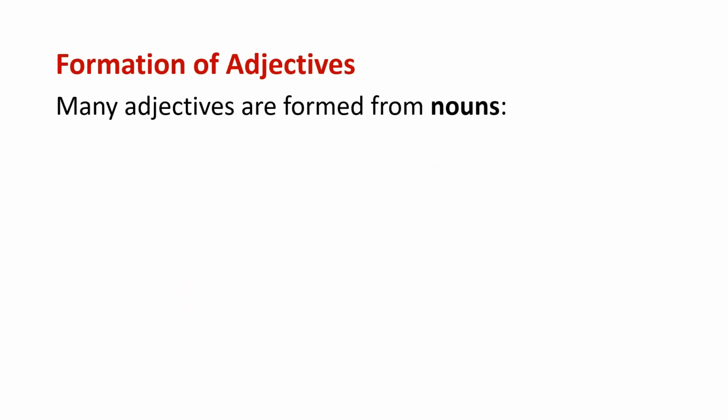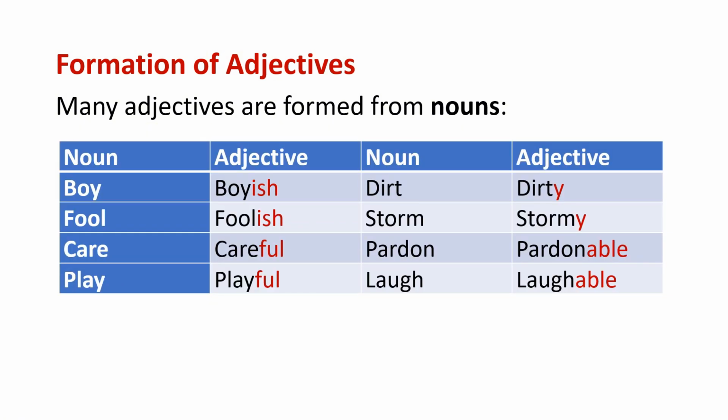Many adjectives are formed from nouns. For example, boy. Boy is a noun. Boy, boyish. We simply add ish. It's called a suffix. Okay? So ish is added to boy, then it becomes an adjective, boyish. For example, a boyish behavior, we say sometimes. Fool. We simply added ish, then it becomes foolish. We may say foolish talk. So it becomes an adjective, right? Because it is qualifying the noun talk.